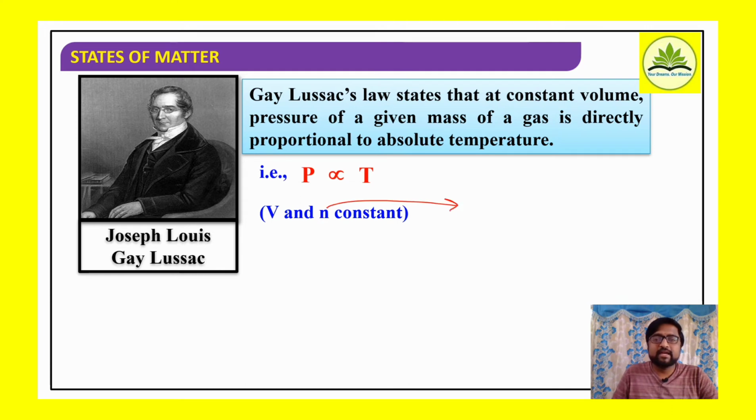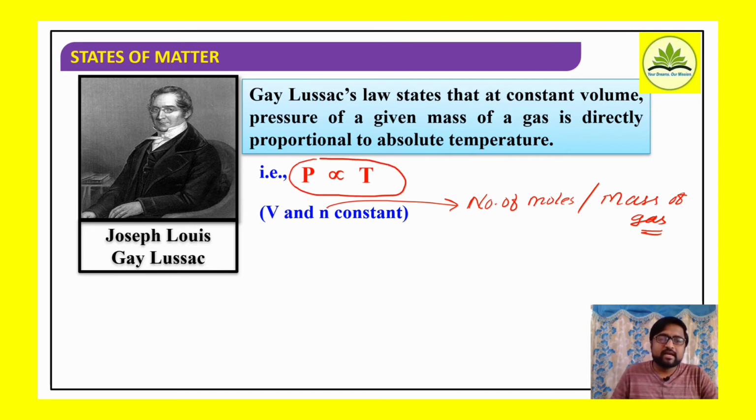So here N indicates the number of moles of a gas, or generally I can say the mass of a gas. The mass of gas taken must be kept constant. Then only it is possible to get a direct relationship between pressure and temperature. So again here also, to remove the proportionality symbol, we can place a constant. So P by T is equal to constant.